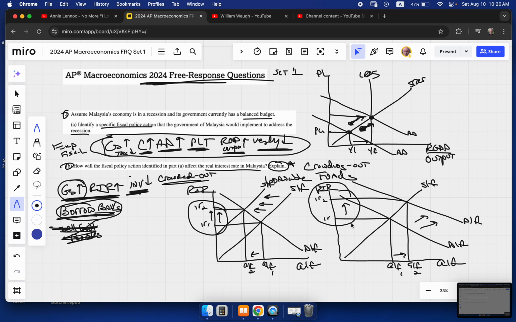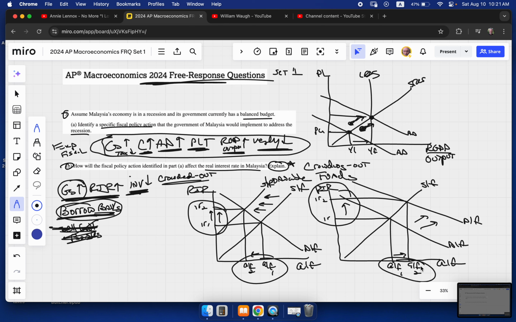Think about it like this. If interest rates go up, if we had to talk about quantity, I hate to run away from you and have you think I didn't answer this, but they've never asked about quantity of loanable funds on any of these kinds of real interest rate questions. So it's a little more than we need to know. If you don't want to know it, skip ahead, but let's just talk about it for a second.